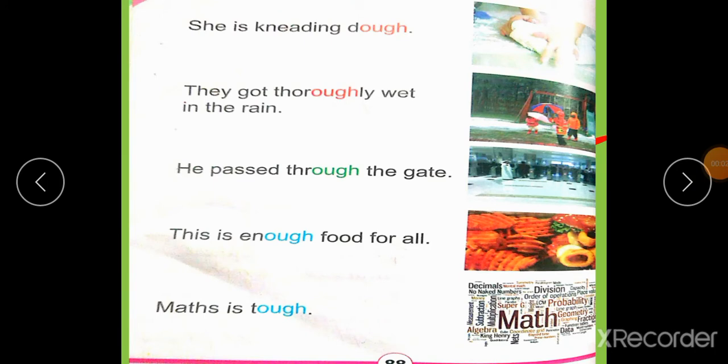So students, our next topic is the four letter sound OUGH. Students, OUGH is a four letter sound which has 6 sounds. In this lesson we will study the words in which the sound of OUGH is used in different ways.